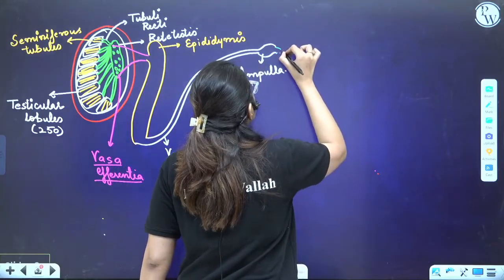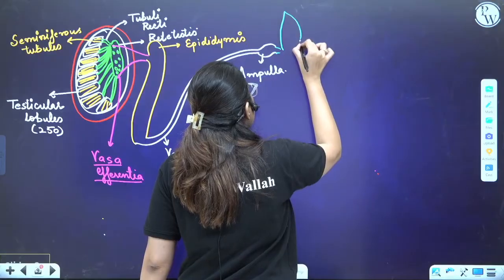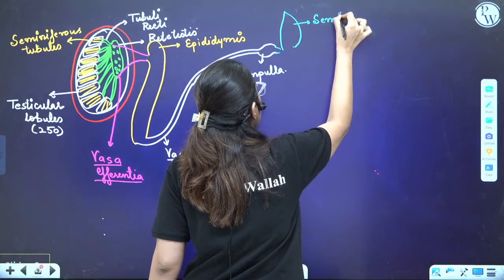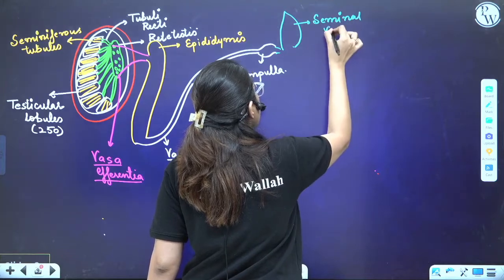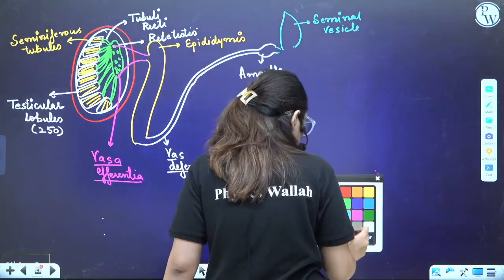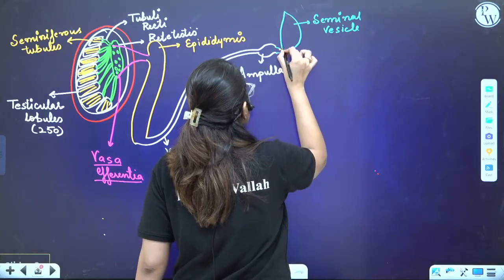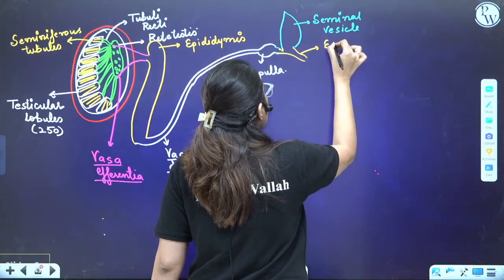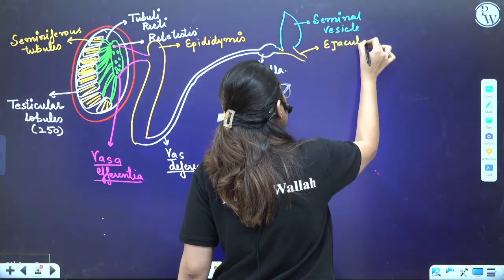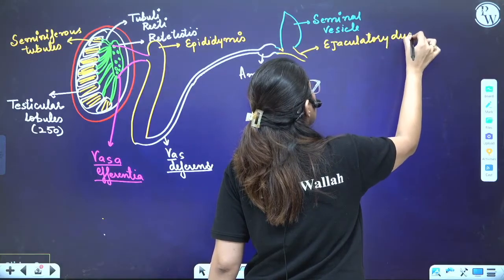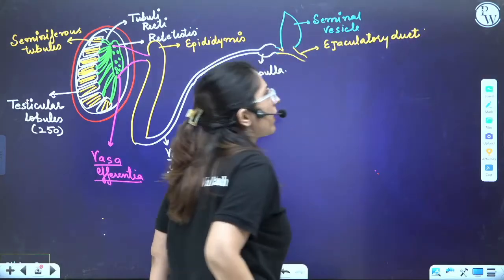Here, a gland is present. This is termed as seminal vesicle. Seminal vesicle ultimately opens here, and what they form is ED. That is the ejaculatory duct.